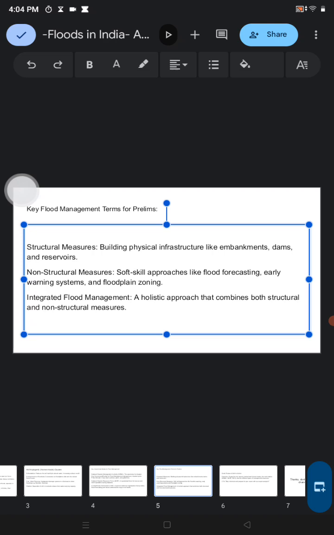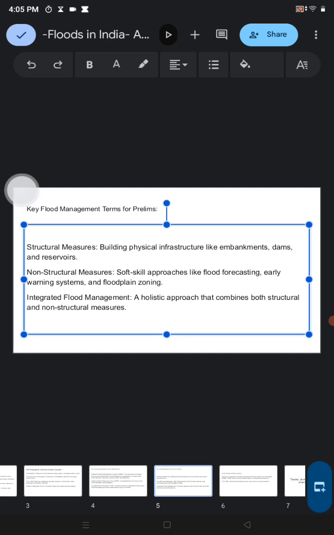Structural measures: building physical infrastructure like embankments, dams and reservoirs can control the floods. Non-structural measures, a soft approach, like flood forecasting. Yes, we can forecast the floods so that people become aware. Early warning system is a good initiative where we can warn the people and take some steps.